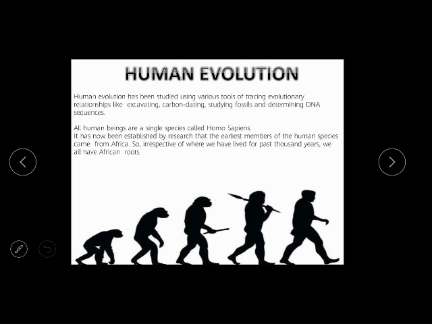It is now established by research that the earliest member of the human species, the first human species that developed and came to the earth, is from Africa. The human evolution took place in Africa. So irrespective of where we have lived for the past thousands of years, we all have African roots. All human beings have African roots.